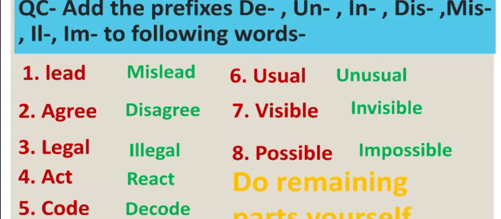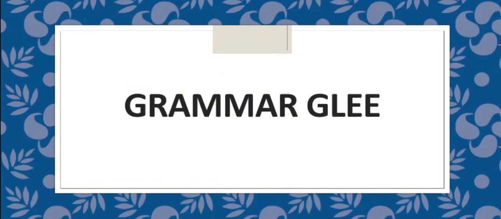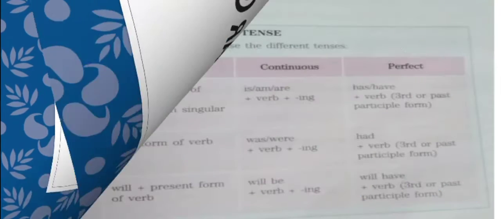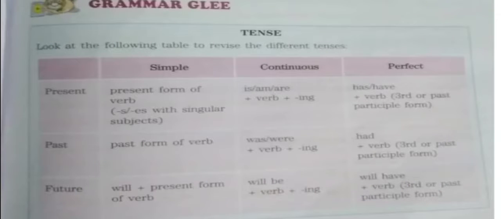Now there are 4 remaining parts which you have to do yourself. Let's move to the next topic, that is Grammar Glee of the chapter. In Grammar Glee of this chapter we are going to learn about various types of tenses. So for that a table is given here, so go through that. It is in your book and it is already explained in grammar, so go through this. Let's move to its exercise work.